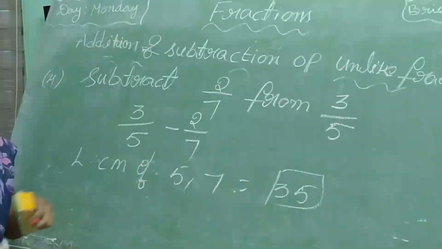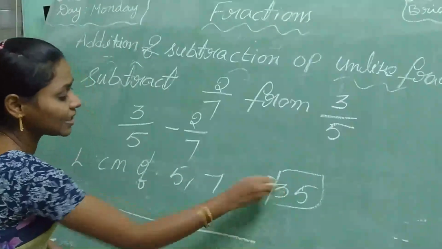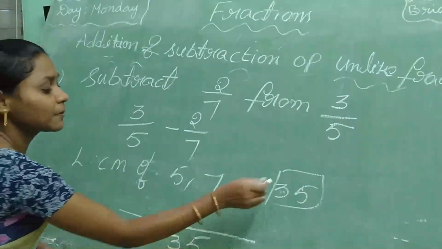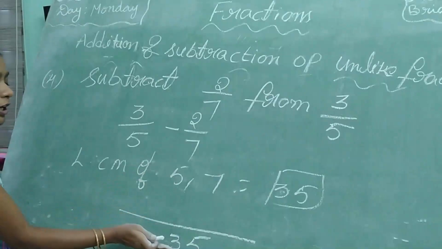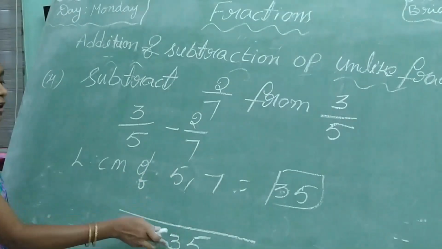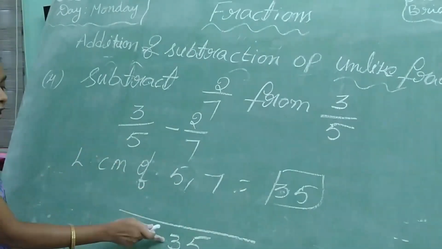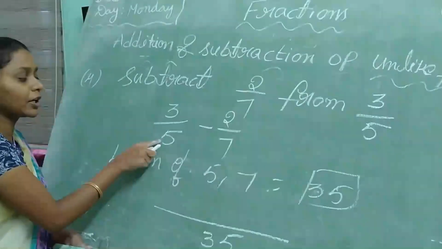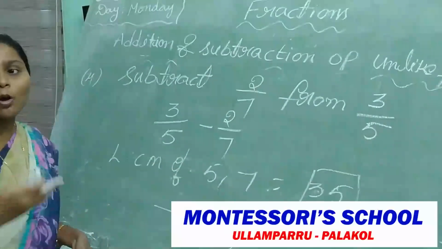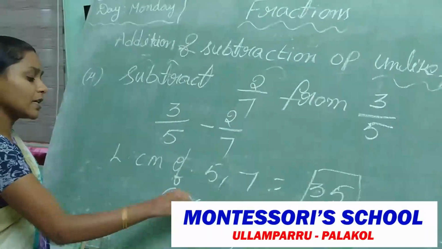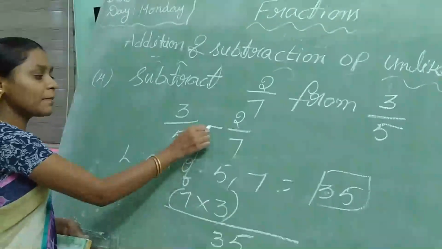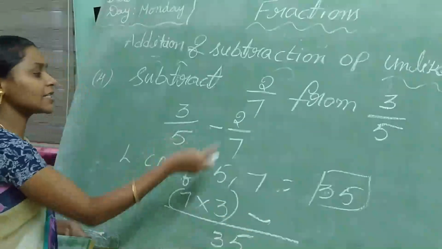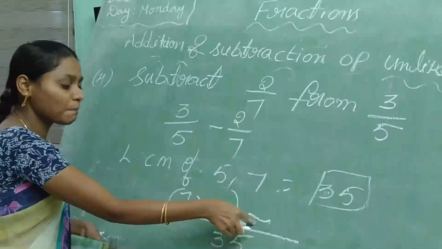After this process, what will we do? We have to keep the LCM in the denominator place. If you keep the LCM in the denominator, see the denominator 5. The 5 table is cancelled 35 how many times? 7 times. 7 into 3, which symbol? Minus. In case it is a plus, you have to write plus.